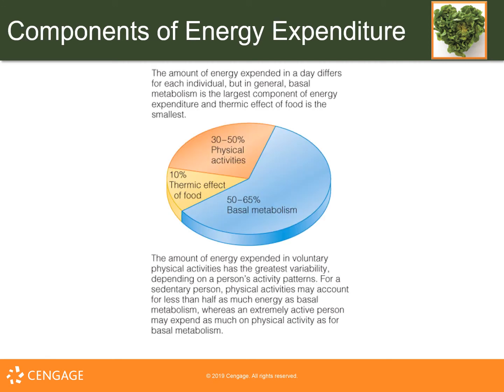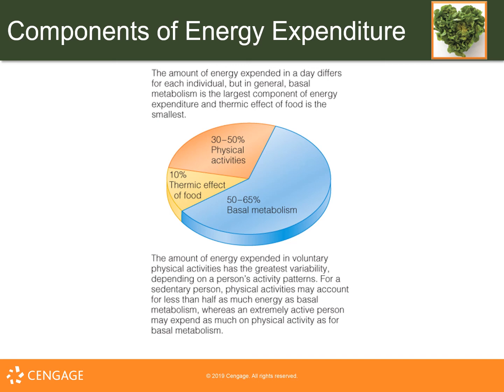Components of energy expenditure. The amount of energy expended in a day differs for each individual, but in general, basal metabolism is the largest component of energy expenditure, and the thermic effect of food is the smallest. 50 to 65% is basal metabolism, 30 to 50% is physical activities, 10% is thermic effect of food.